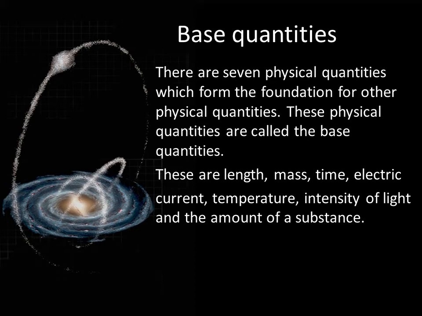You already know about length, mass, time, electric current, temperature. Intensity of light is how much light is coming, and the measurement of that is intensity. And the amount of substance is how many particles are there in a substance. You might have studied it and you might not have studied it yet. You will study the moles concept in chemistry, and that is the amount of substance.